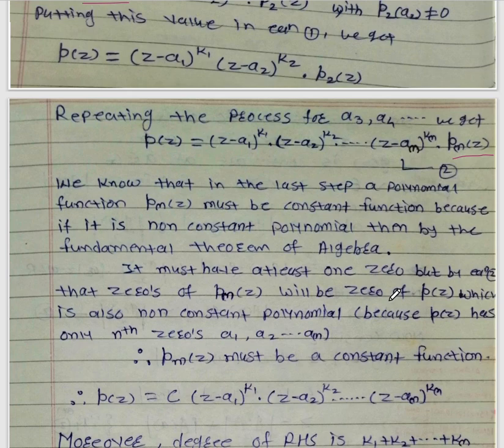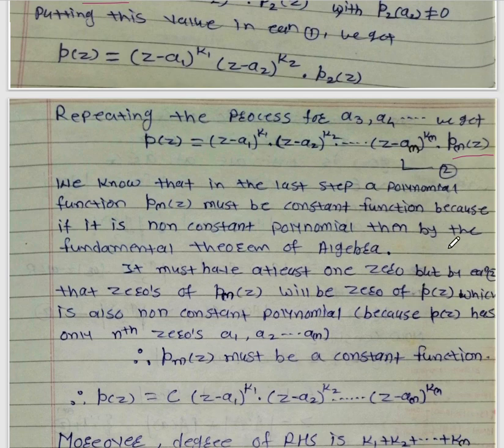By equation number 2, the zeros of pm of z would be zeros of p of z, but p of z has only the zeros a1, a2, ..., am. Therefore from equation number 2, pm of z must be a constant function by the fundamental theorem of algebra.